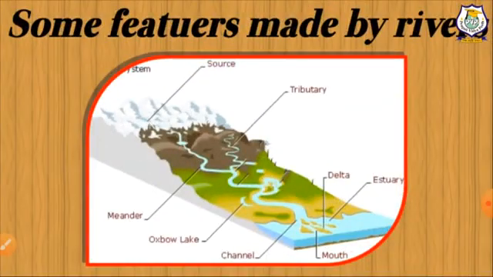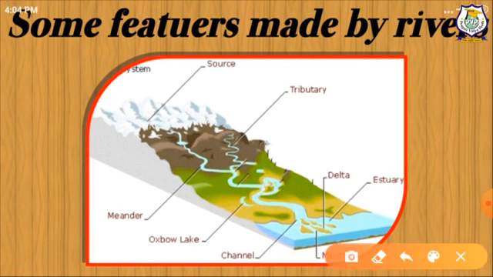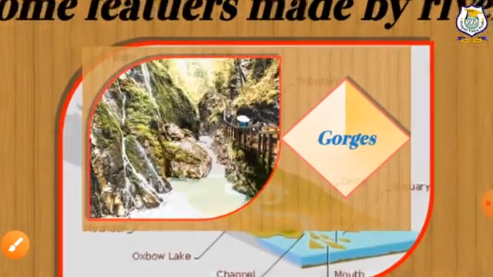Now, we will discuss some features made by these rivers. So here you will see source, it means the originating place of a river, like a mountain. Here you can see tributaries which join the main river, and the structures made by the rivers and tributaries, that is meander, oxbow lake, deltas, estuaries. So one by one here we will discuss.